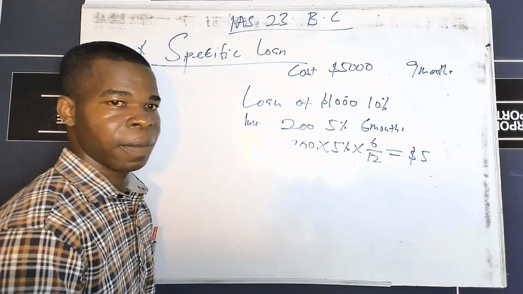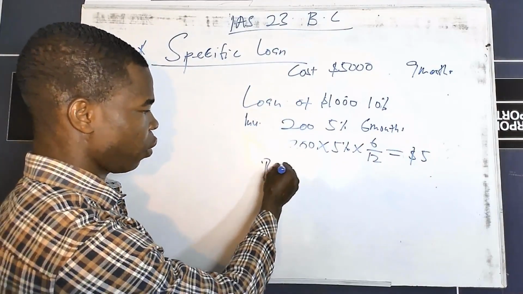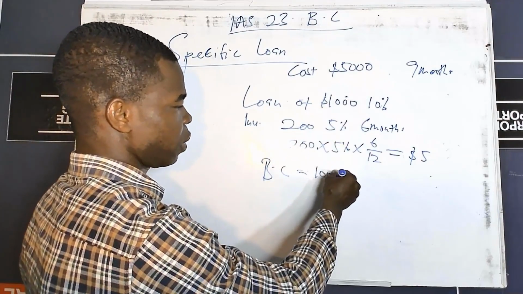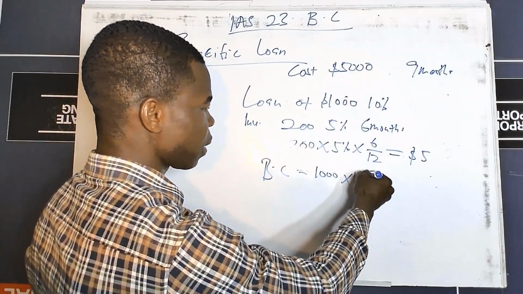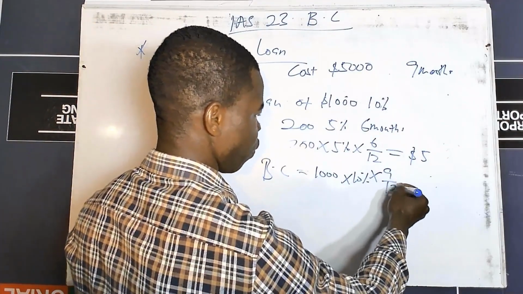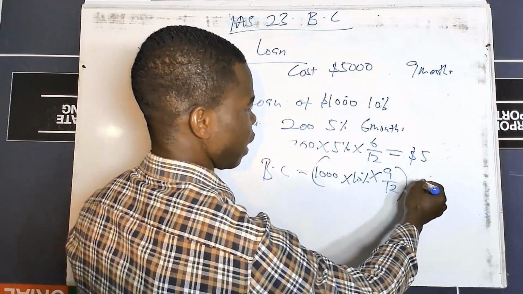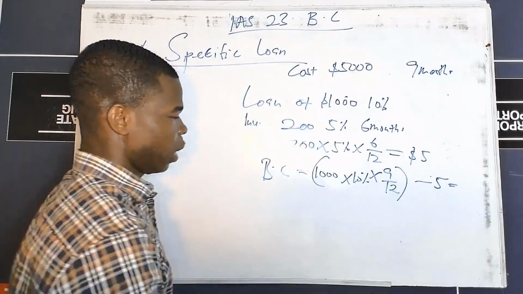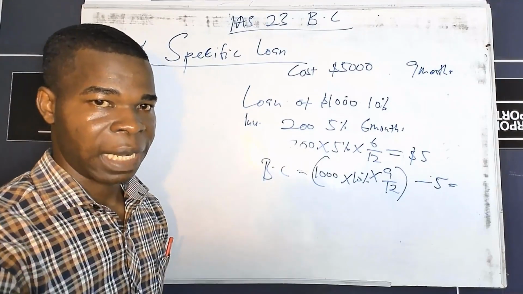Of $5. So in this case, our borrowing cost is going to be the interest on this, which is 1,000 times 10%. Please, it is taking 9 months. This will be multiplied by 9 over 12, and whatever we get here, less the 5, will give us our borrowing cost to be capitalized.